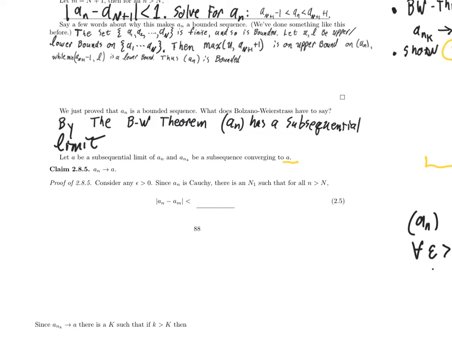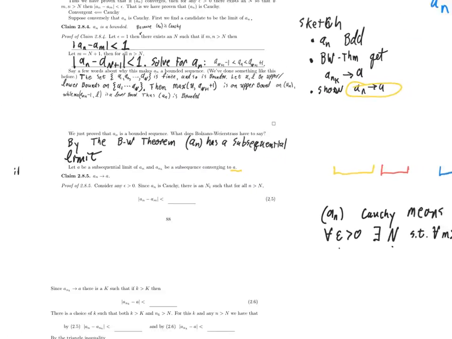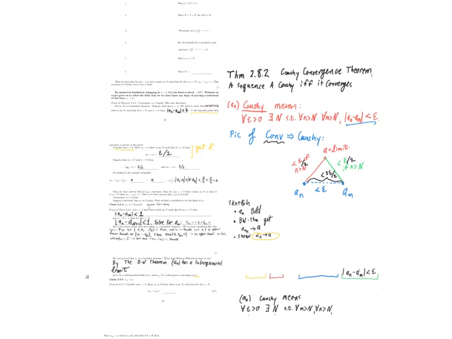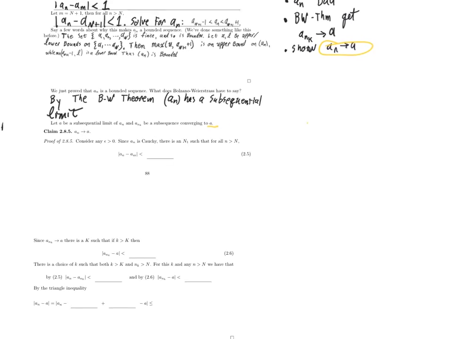So let's try to do it. That's interesting how these things moved. I want some more space off to the side now, though. So let's get to this proof.